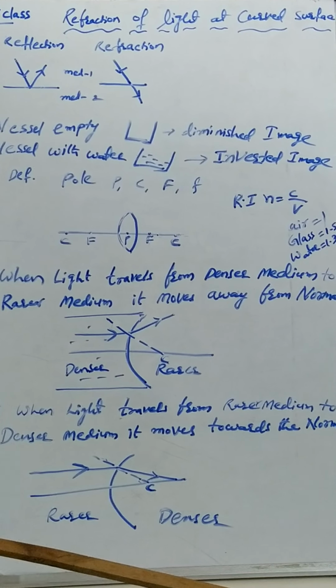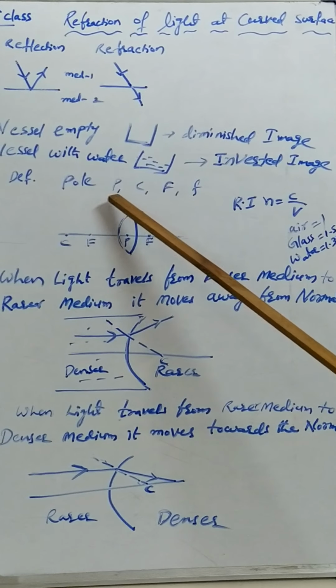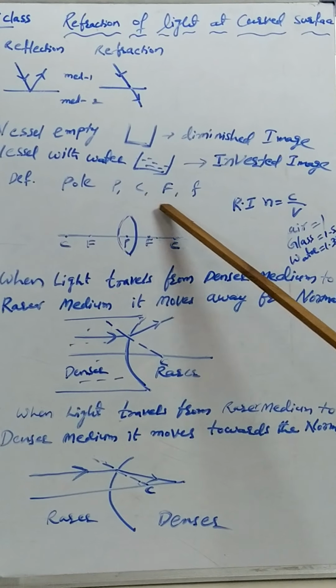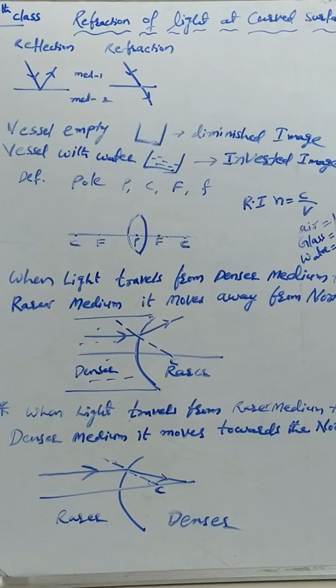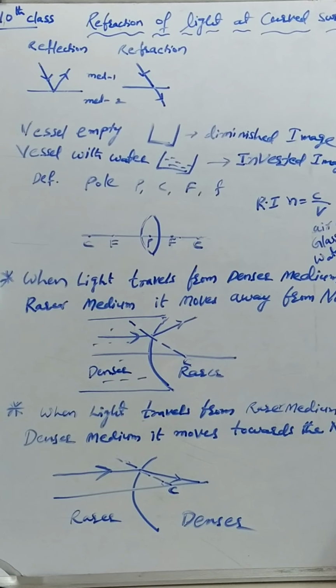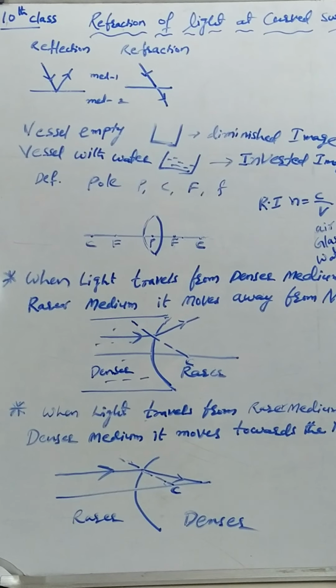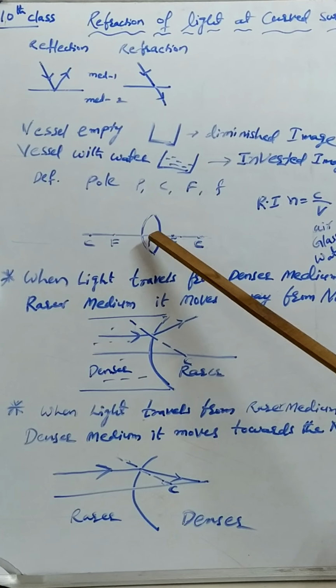In this chapter we will regularly repeat some terms. Of course, you already know these terms, but once again I am repeating. Pole. I told you in the last class, what is pole? The geometric center of the mirror is called pole. But here, the geometric center of the lens is called pole.